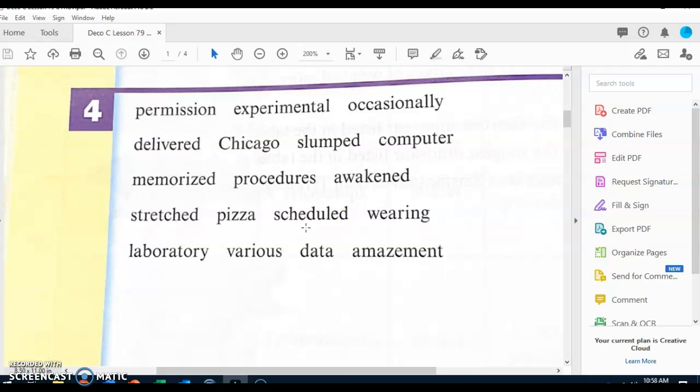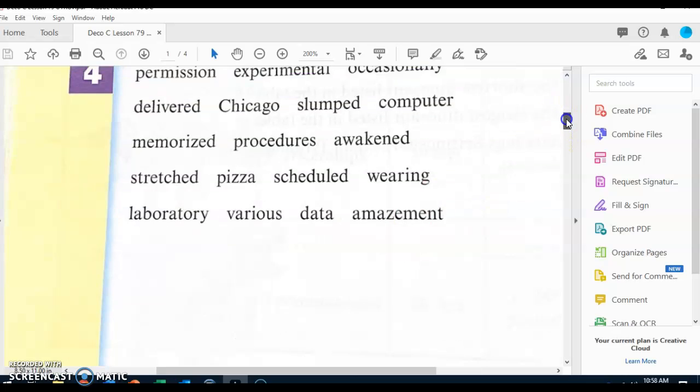Scheduled. Next word, what word? Wearing. Next word, what word? Laboratory. Next word, what word? Various. Next word, what word? Data. Next word, what word? Amazement.